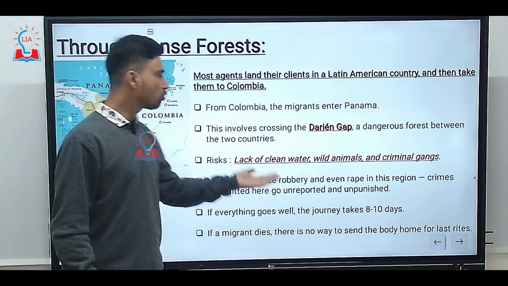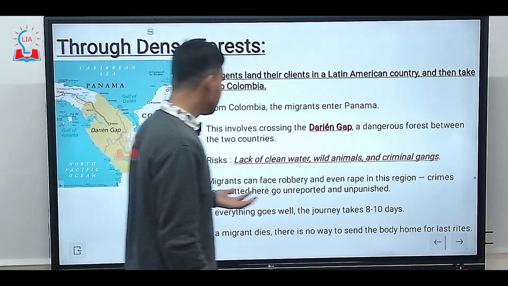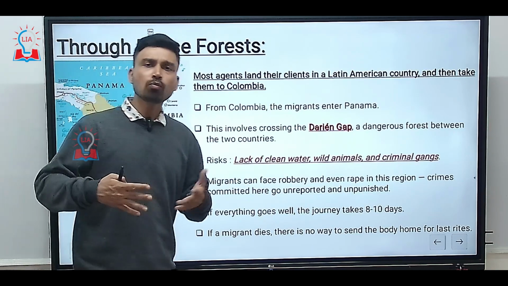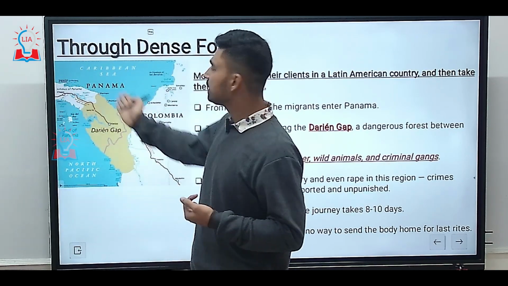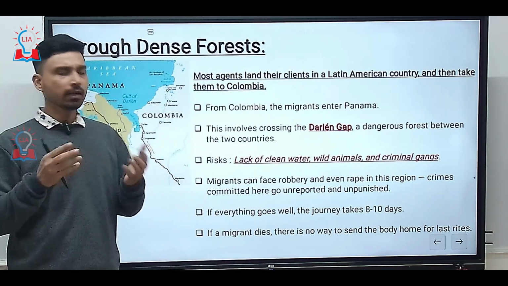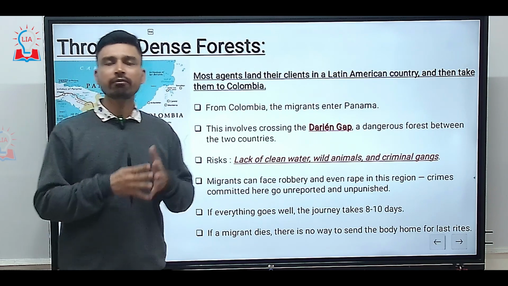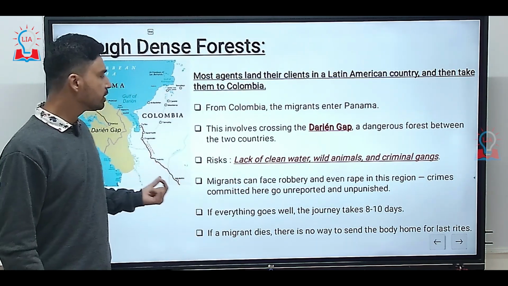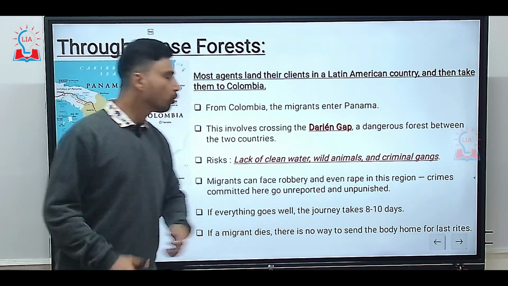Thus migrants can face robbery and rape in these regions, crimes committed here obviously because it is dense forest, and also because most of the countries situated in Central to South America do not have a very strict law and order situation. They have a lot of crimes, crime rates are very high. So due to this, many crimes even go unreported and unpunished.